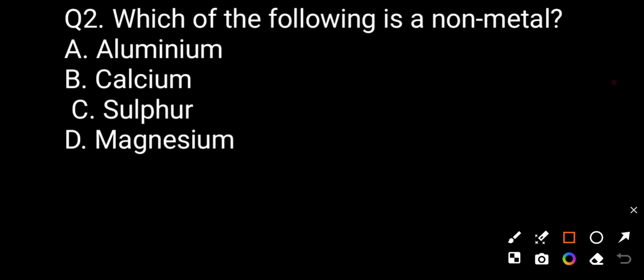Now we see question number two. Which of the following is a non-metal? Option A aluminum, option B calcium, option C sulfur, option D magnesium. The correct answer is sulfur. Sulfur is the non-metal, whereas aluminum, calcium and magnesium are metals.